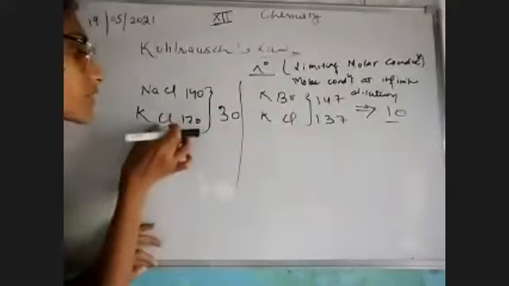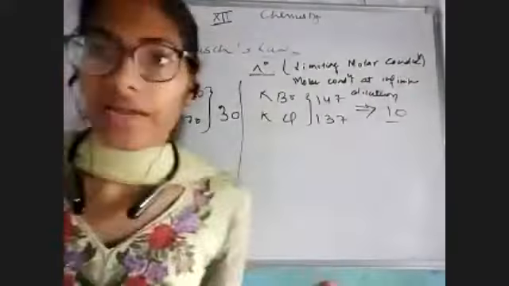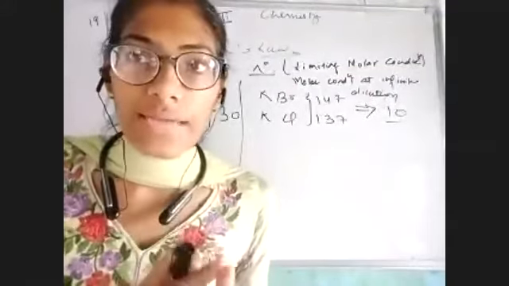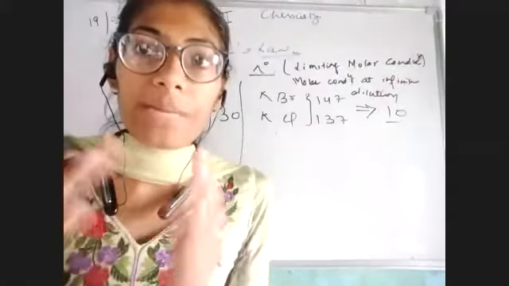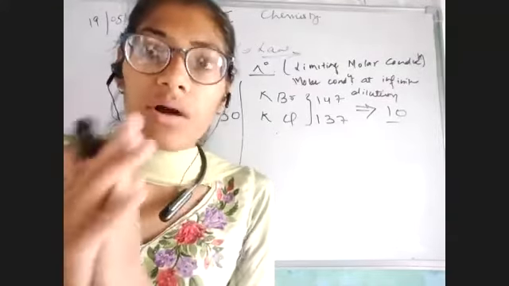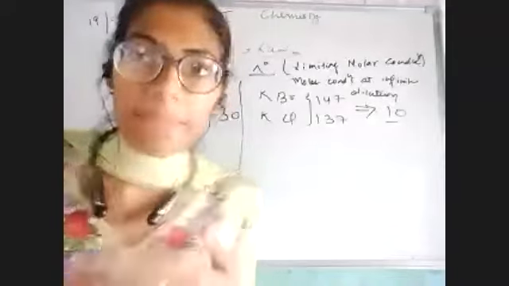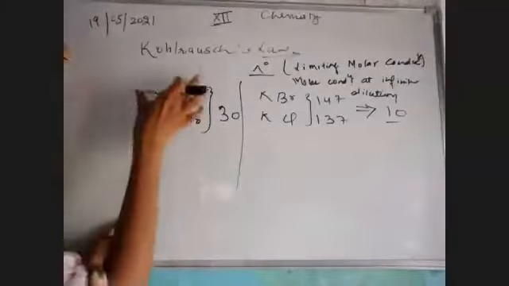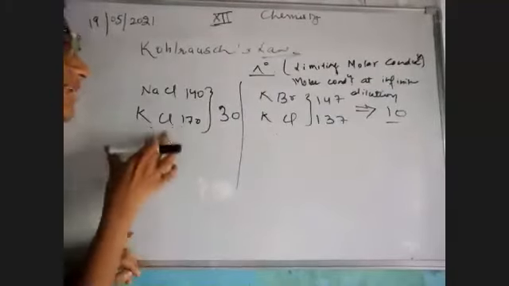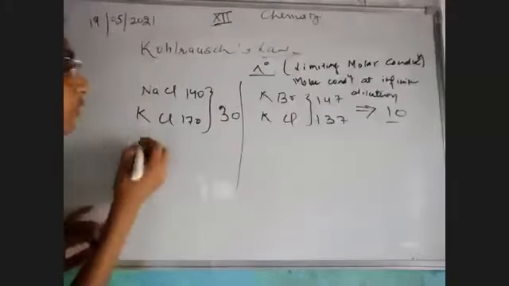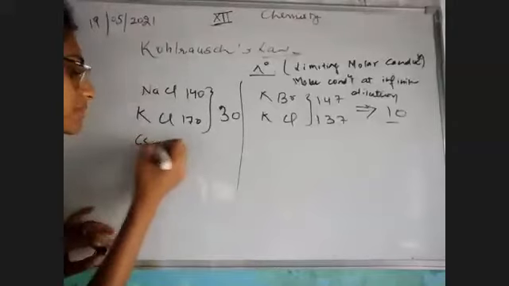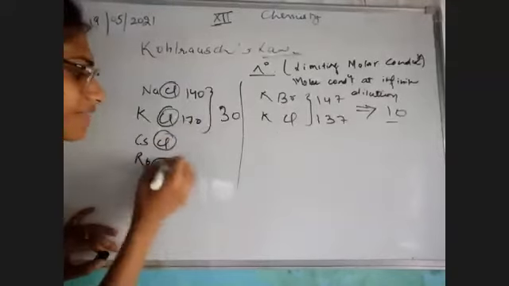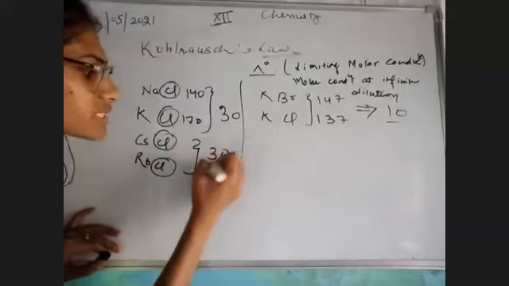Each individual ion shows some effect. Doesn't matter which particular ion it is, it would show some particular value that would add up in the limiting molar conductivity. Listen to this point again. He has taken many more examples like NaCl, KCl, and cesium chloride, rubidium chloride. So chlorine is common in each and every case, and the difference was 30.